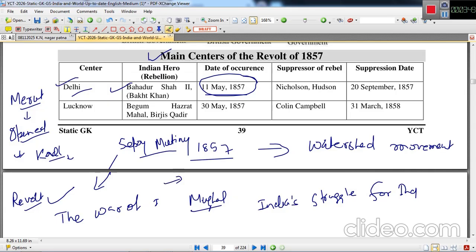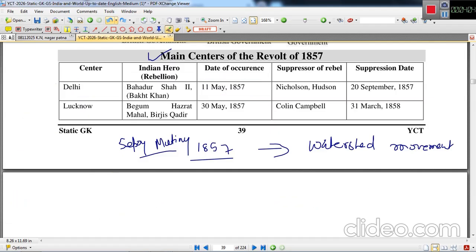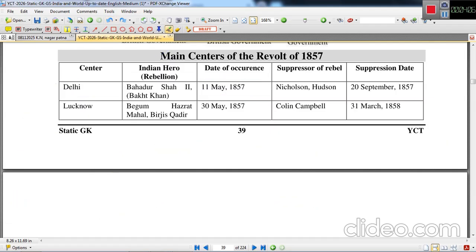When they reached, Bahadur Shah Zafar was not convinced, and he was in a dilemma whether he should lead them or not, but he had no option because the angry sepoys were forcefully asking him to give the leadership of this particular revolt.